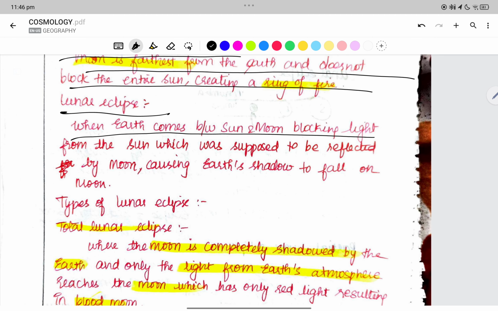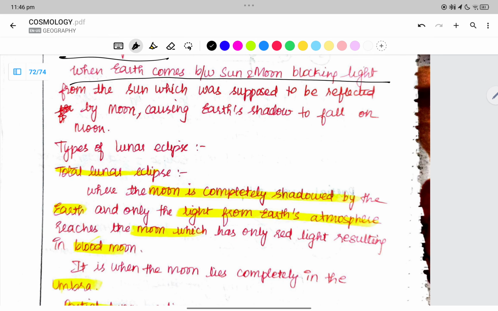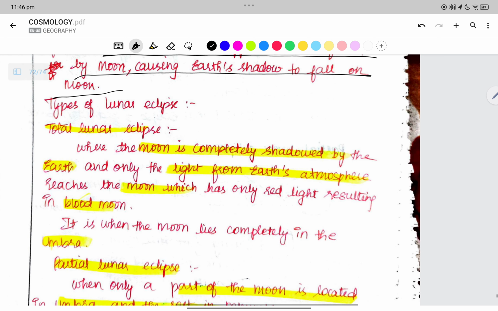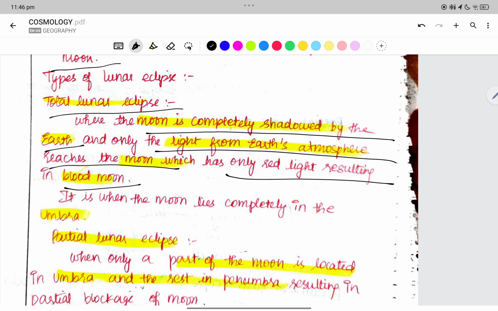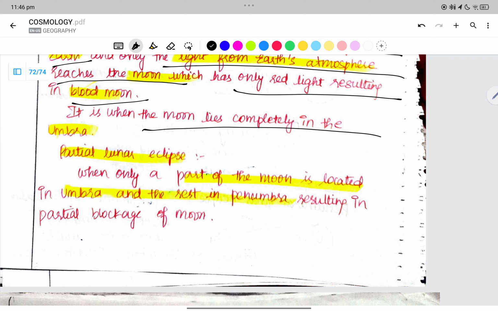Lunar eclipse is when the earth comes in between the sun and the moon, blocking the light from the sun that is supposed to be reflected by the moon, causing the earth's shadow to fall on the moon. Total lunar eclipse is when the moon is completely shadowed by the earth and only the light from the earth's atmosphere reaches the moon, which is only the red light, resulting in the blood moon. It is when the moon lies in the complete umbra. Partial is in the penumbra region.